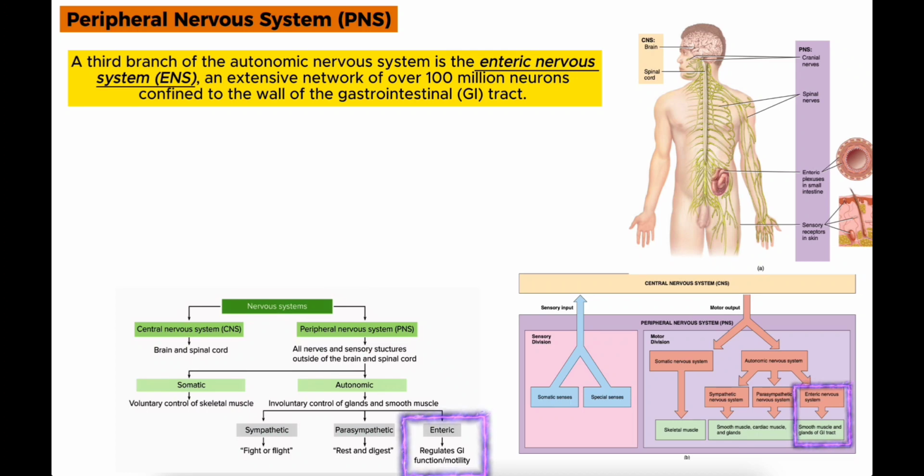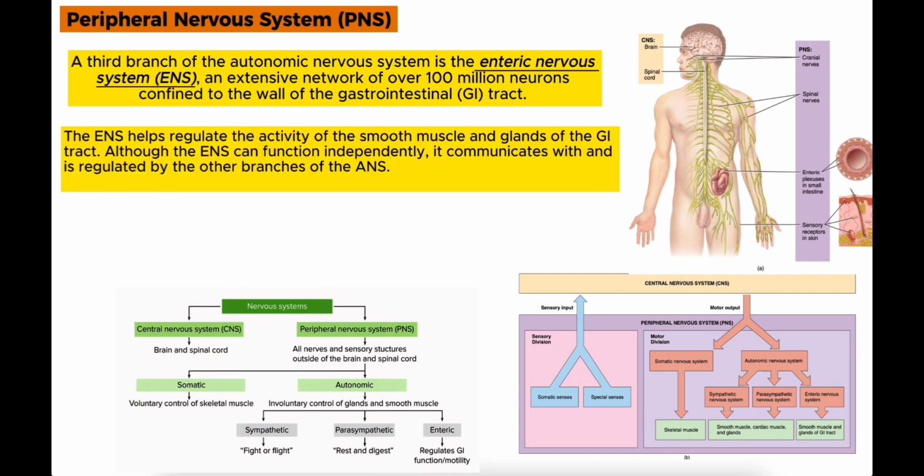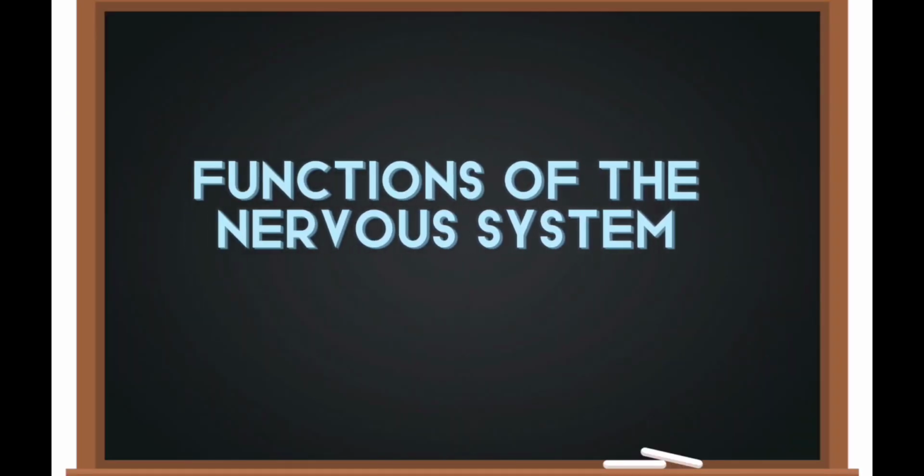A third branch of the autonomic nervous system is the enteric nervous system, ENS, an extensive network of over 100 million neurons confined to the walls of the gastrointestinal tract. The ENS helps to regulate the activity of the smooth muscles and glands of the GI tract. Although the ENS can function independently, it communicates with and is regulated by other branches of the ANS. Okay, so that was the classification of the nervous system.